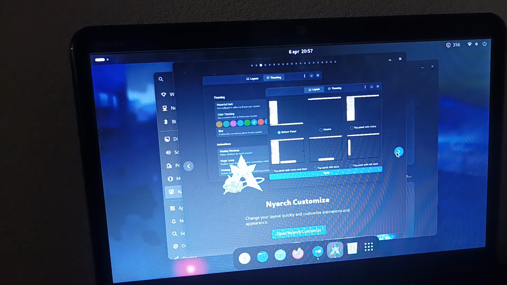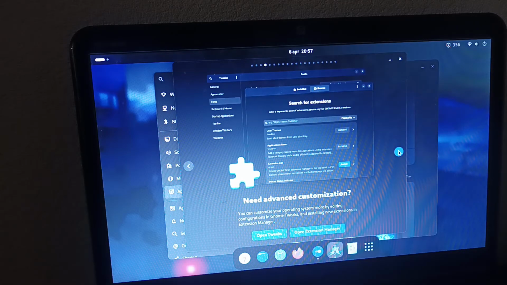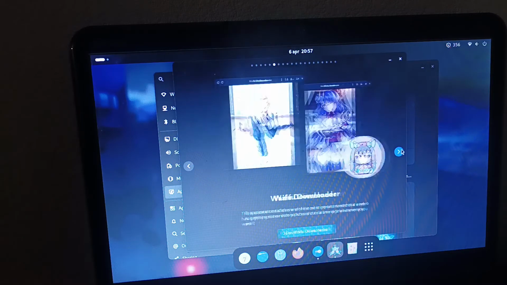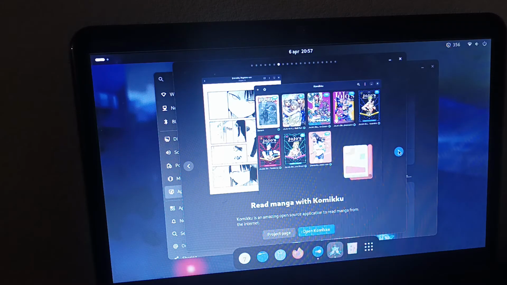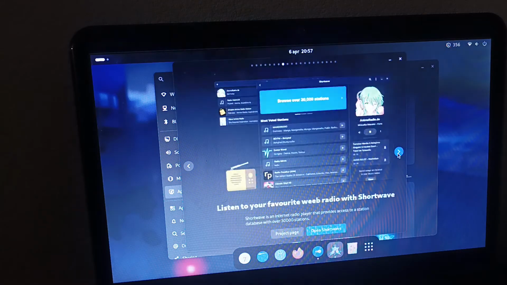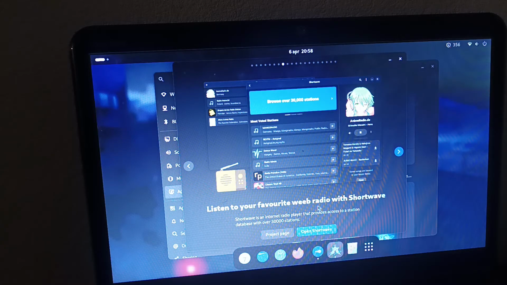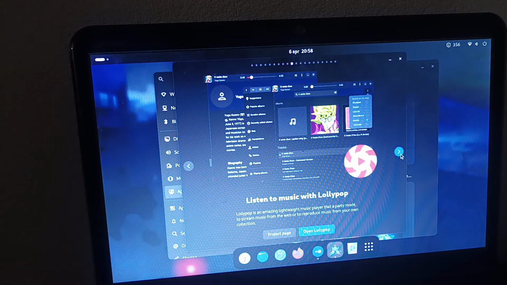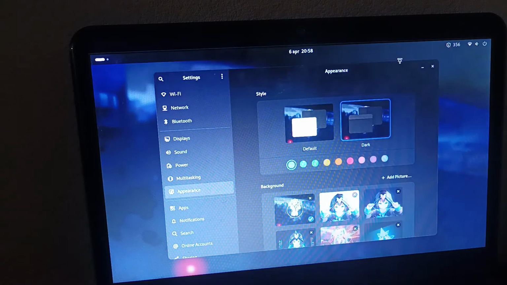We got Material U. We'll try these apps later, don't worry. Got Nyarch Customize, GNOME Tweaks, Cat Girl Downloader. I think you download pictures of cat girls. Waifu Downloader, I think you download pictures of waifus. I don't know. We got Komiku, some manga. Shortwave, Weeb Radio. I actually do use Shortwave, but not to listen to Weeb Radio, because I'm not really that big of an anime fan. And we got torrents. Yeah, just some apps. We'll explore them later, don't worry.